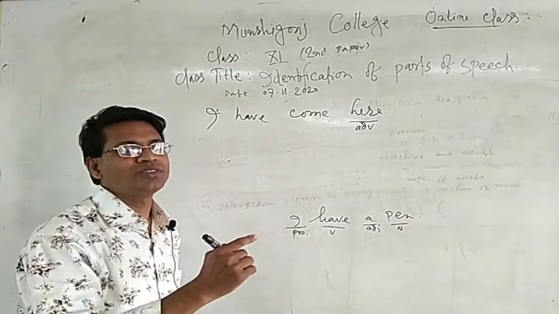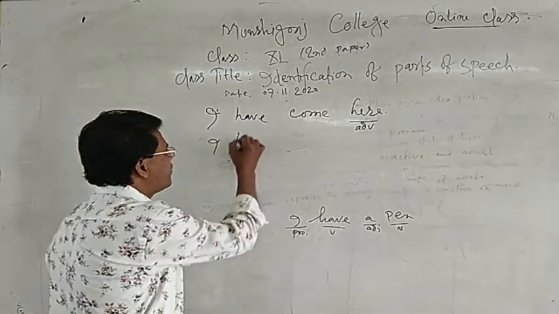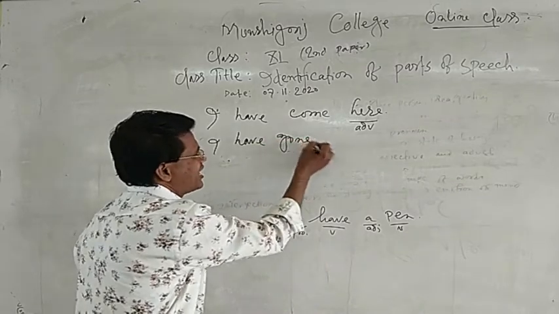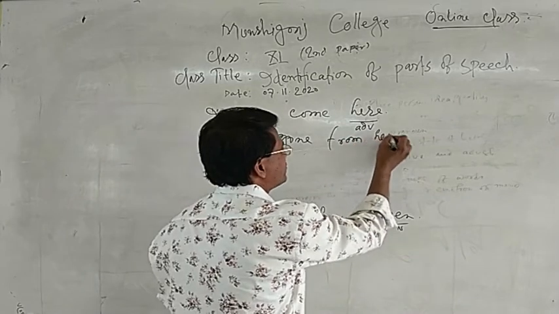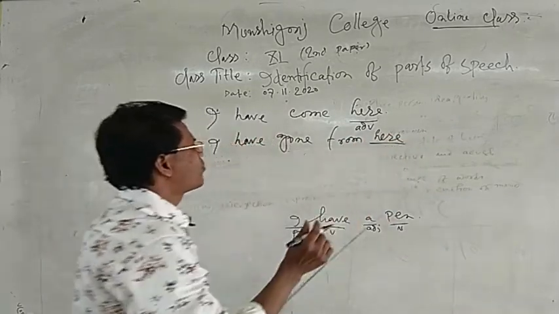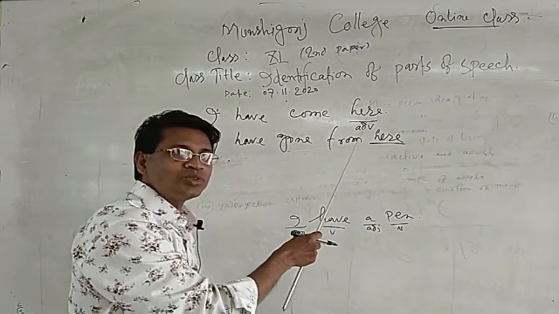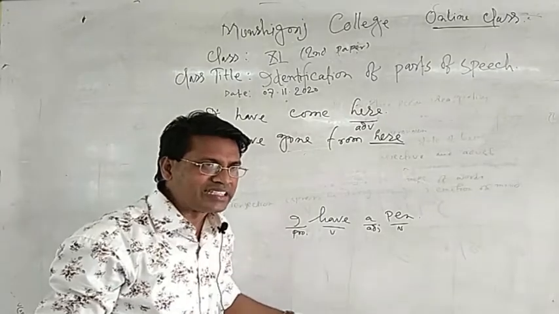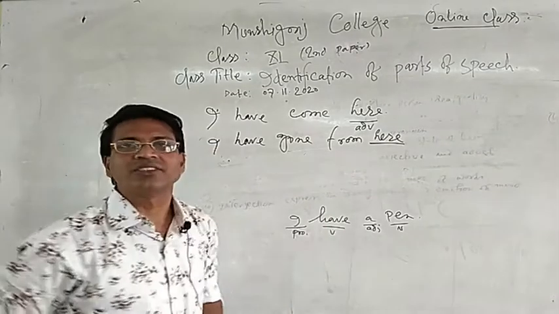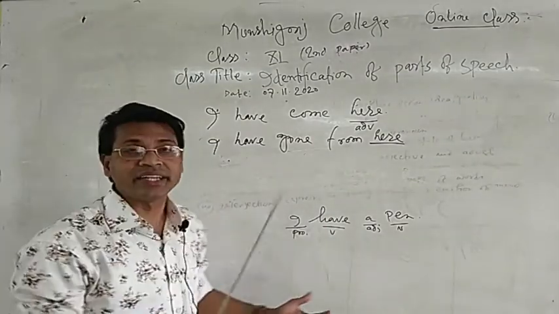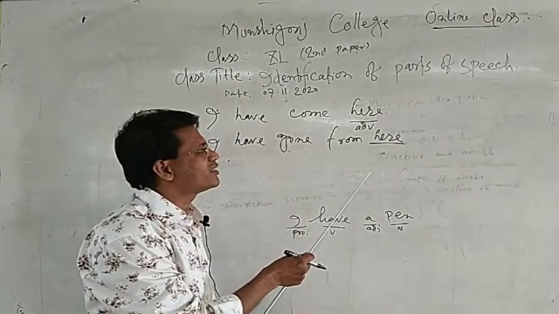But I will use the same word in the next slide. Next example: I have gone from here. In the first sentence, here has been used as an adverb, called an adverb of place. But in the second sentence, it has been used as a noun form.